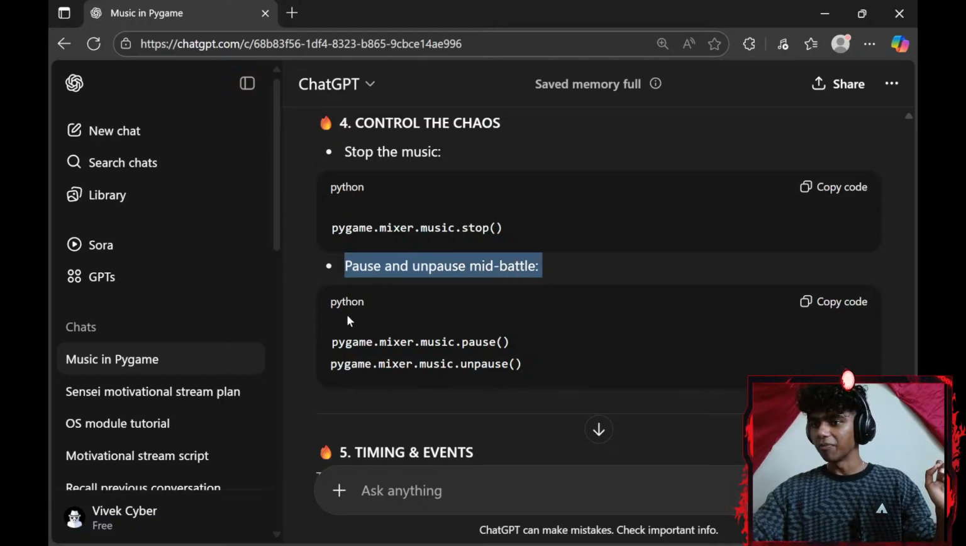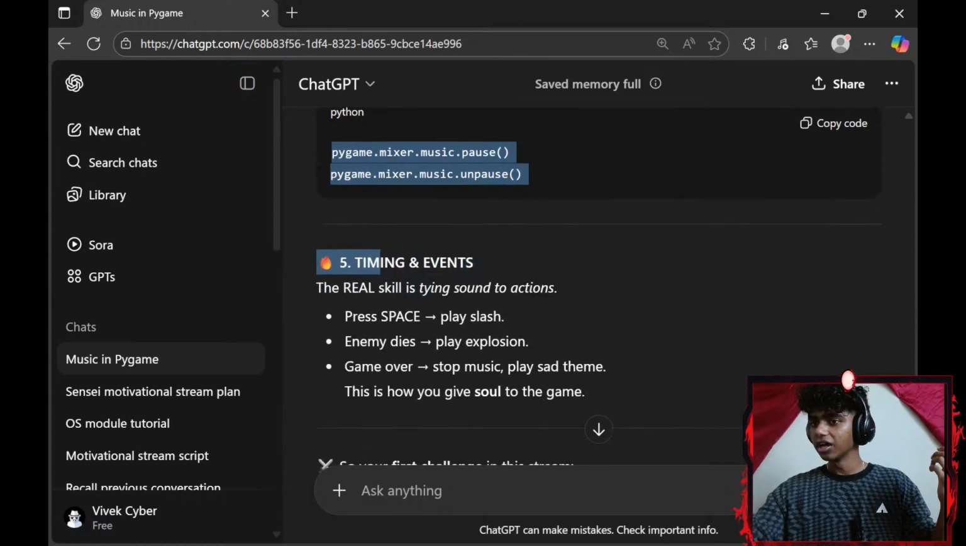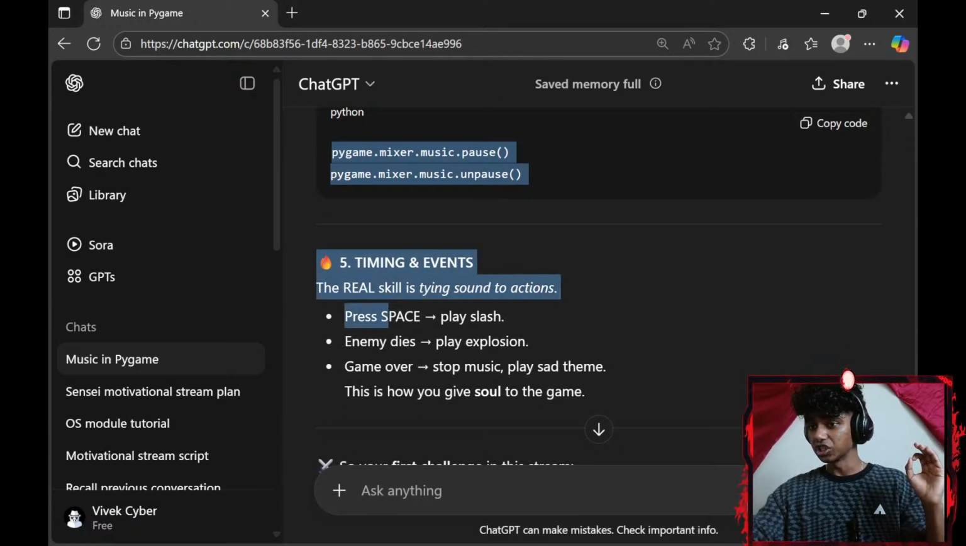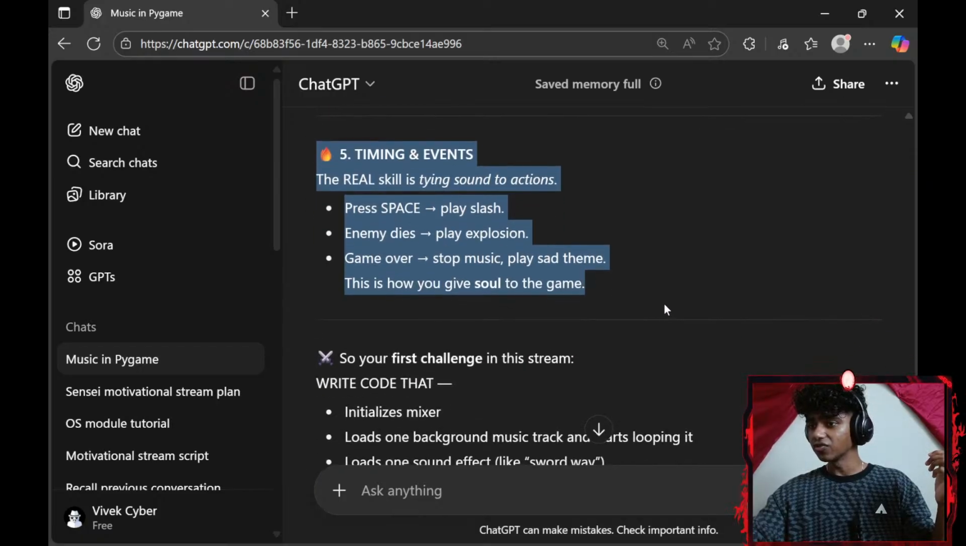Pause and unpause, mid-path: pygame.mixer.music.pause, pygame.mixer.music.unpause. Number five, timing and events. The real skill is tying sound to actions. Press space, play slash. Enemy dies, play explosion. Game over, stop music, play theme. This is how you give soul to the game.